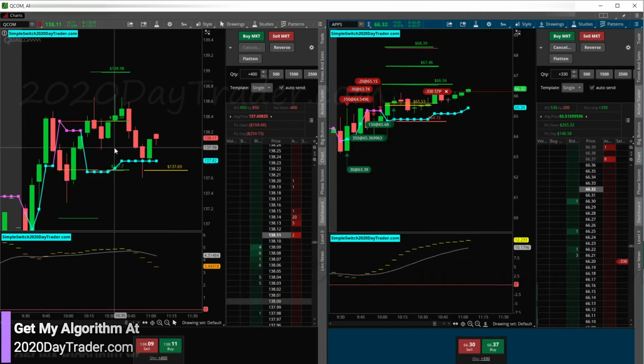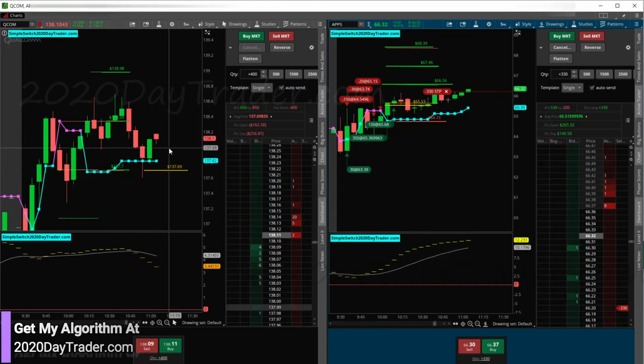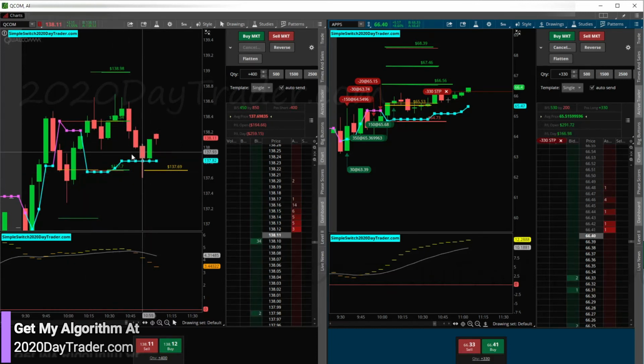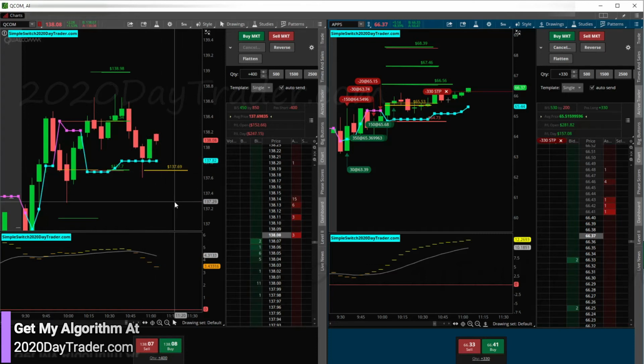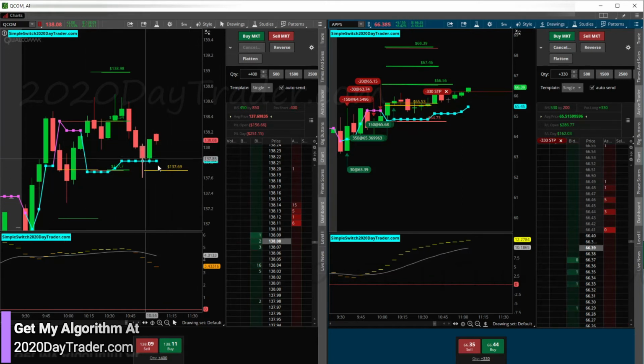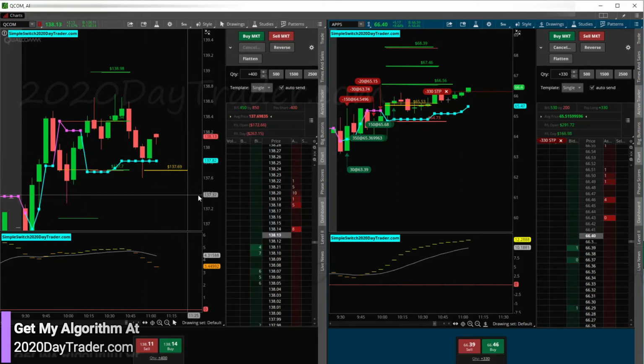And then QCOM over here, a little bit of a casino trade going. But we'll see because we don't actually have a switch. We do have a speed bump on it. And I speed bumped this to green. But we're kind of already in the green, so I'm kind of overstaying my welcome here. And then I added to my position, but I'm pretty confident based on what's happening here and what's happening here that this wants to roll over and come down a bit, even if it's just to retest this candle. So we're going to wait for that, take a little bit of money off the table on this one and be out.